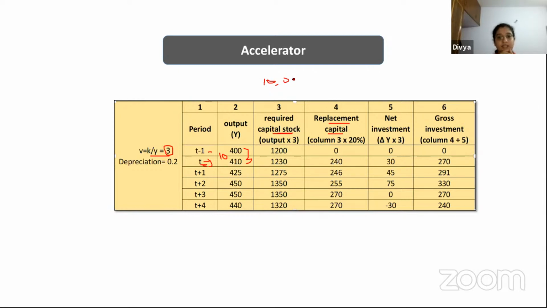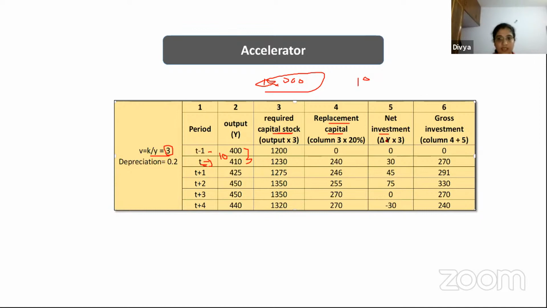Now this month, if you are making an investment of 20,000, 10,000 would go under depreciation. So actually your investment would be only 10,000, right? So replacement capital will be a part of your investment.